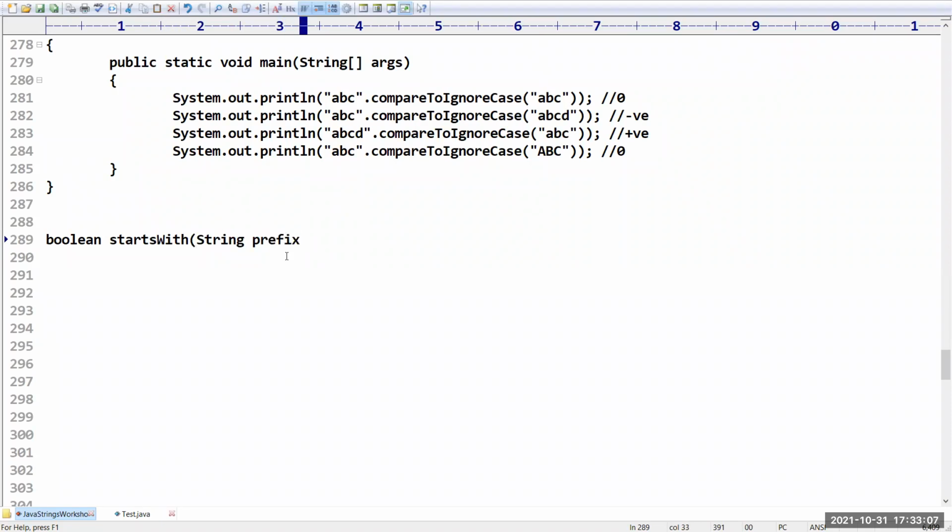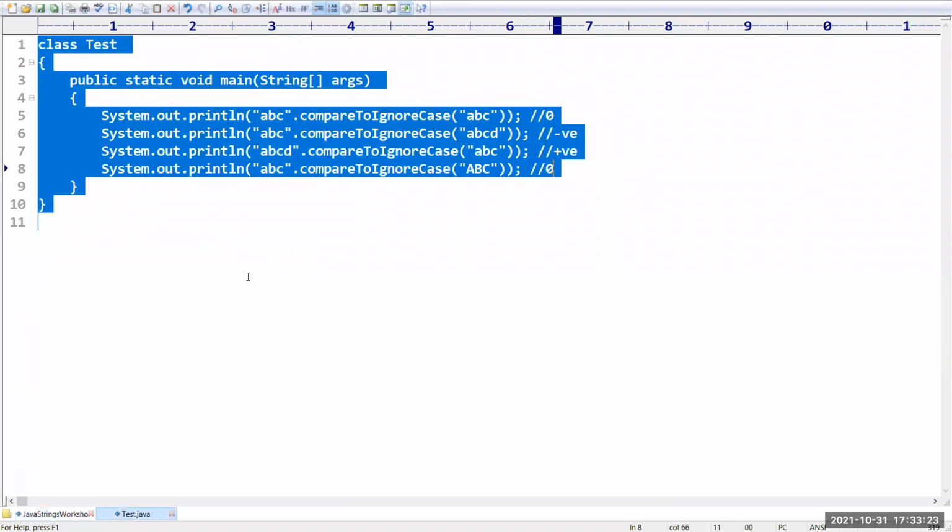We have to give a prefix value here, and it will return true if your string starts with this prefix value, otherwise it is going to return false.